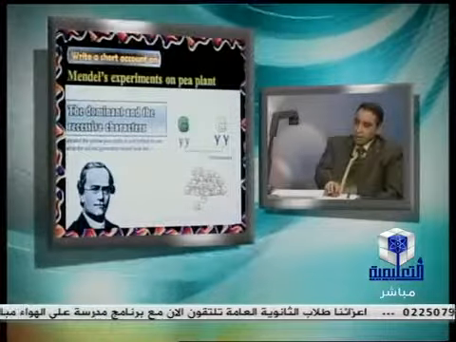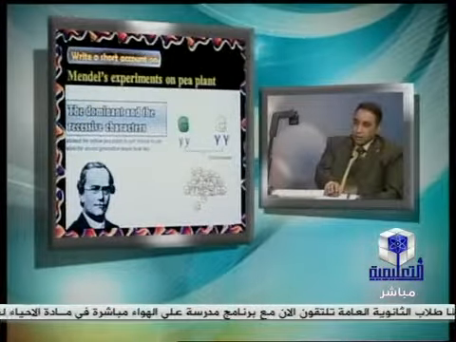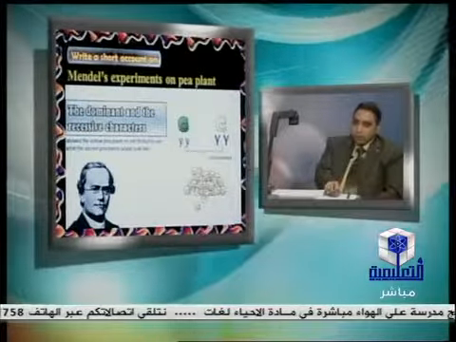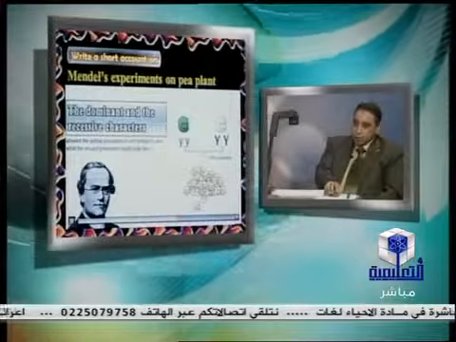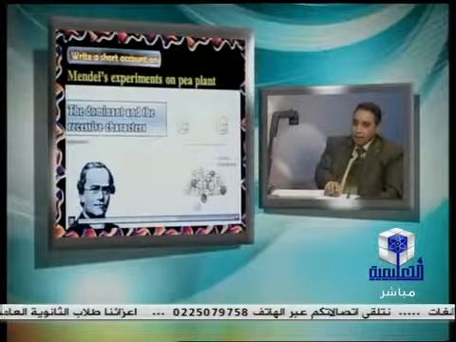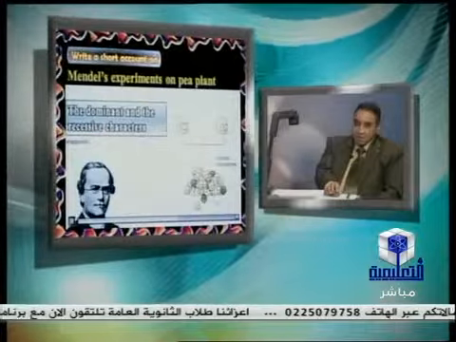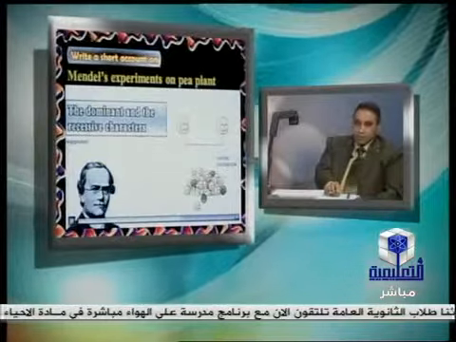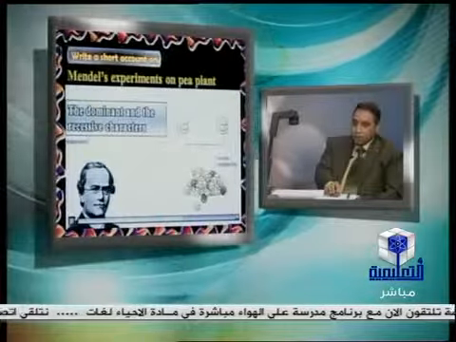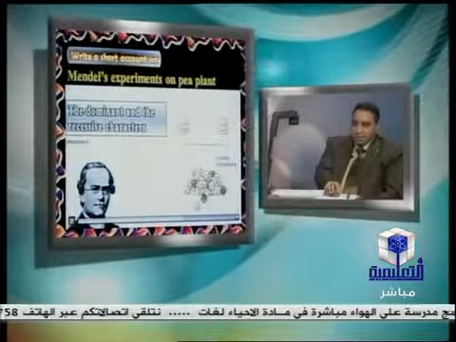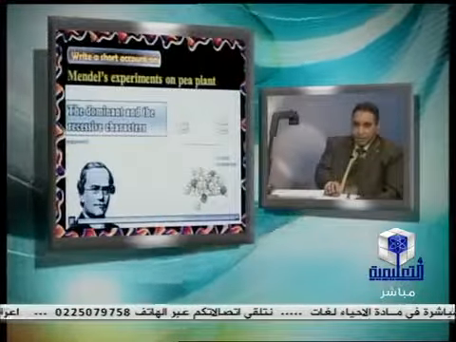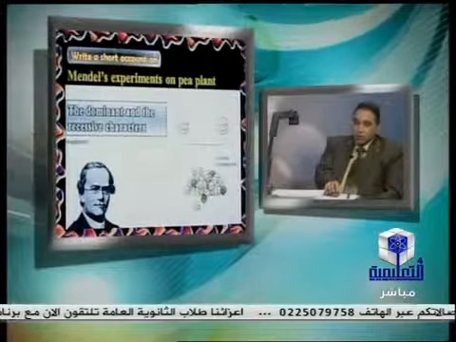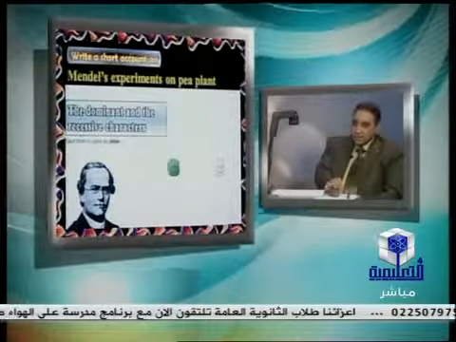So Y capital crossed with Y small, all the individuals produced will be Y capital, Y small. That means the F1 will be 100% yellow, but the F2 produces both of the two characters, in the ratio of 3 dominant to 1 recessive. That means 3 yellow to 1 green. Therefore, the two characters appear in the F2 in the ratio of 3 dominant to 1 recessive.